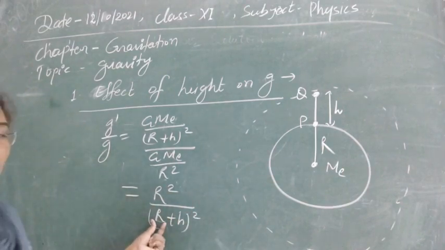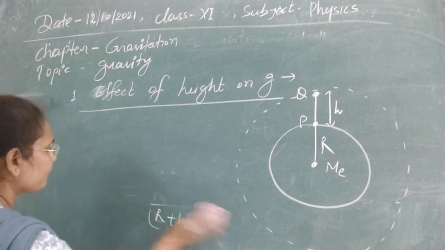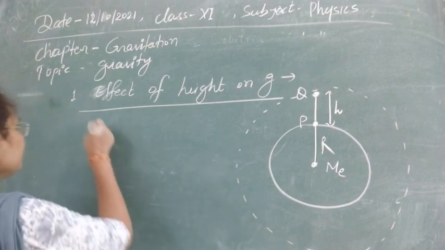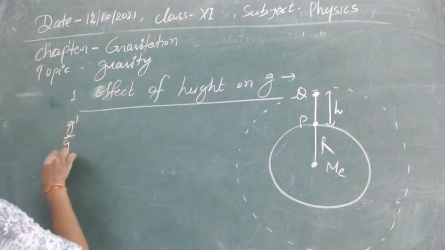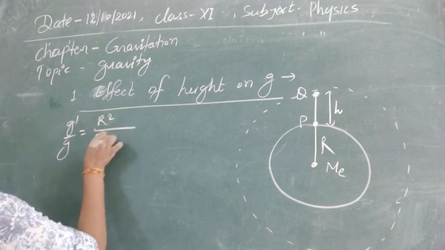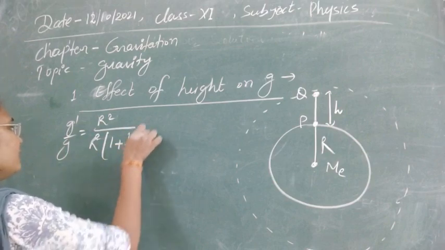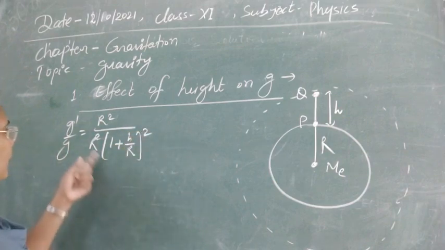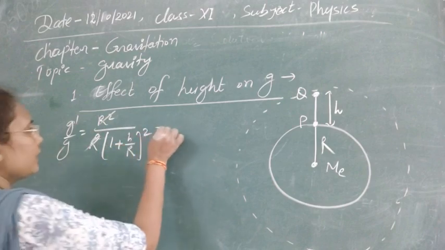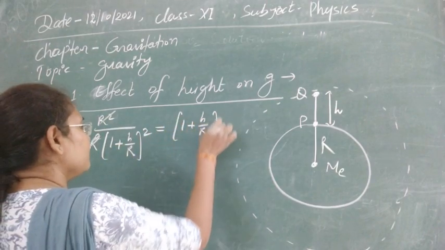Now we can take R square as common, so g dash by g is R square upon R square times (1 plus h by R) whole square. R square cancels out, and we can write this as (1 plus h by R) to the power minus 2.